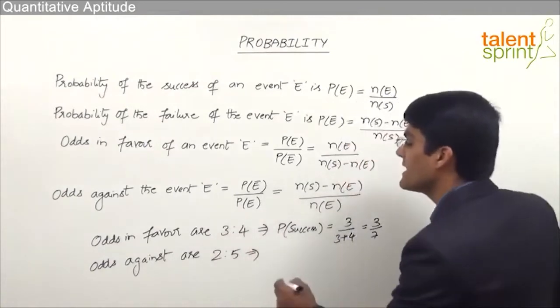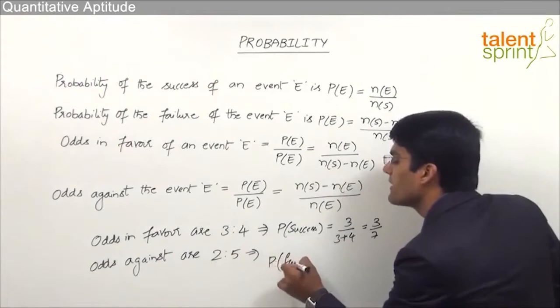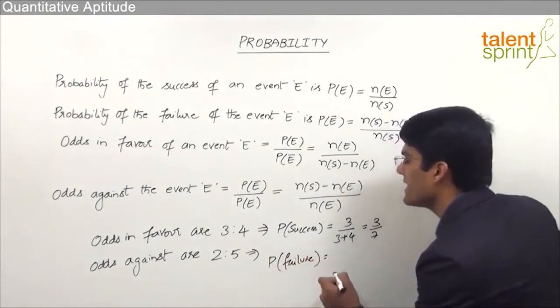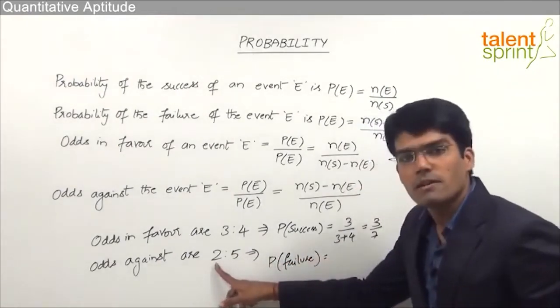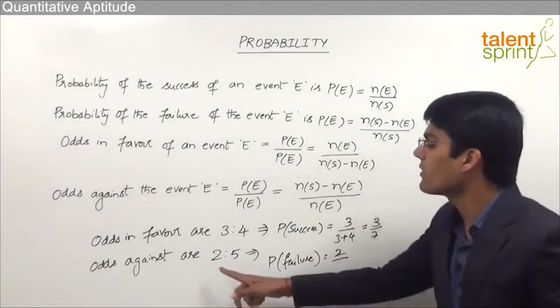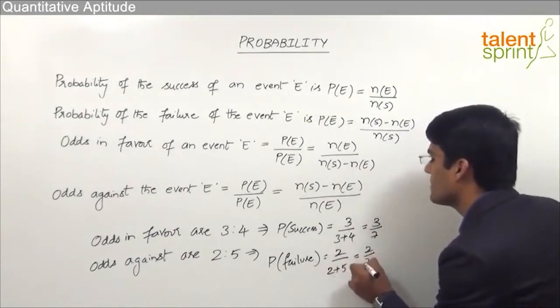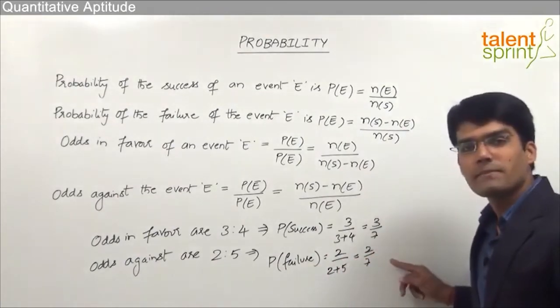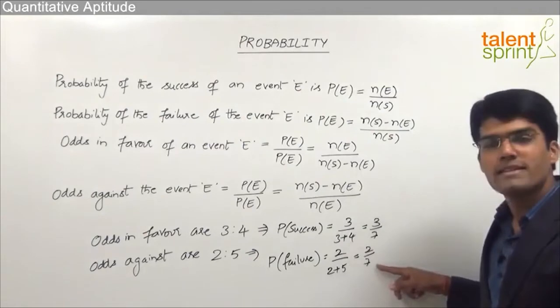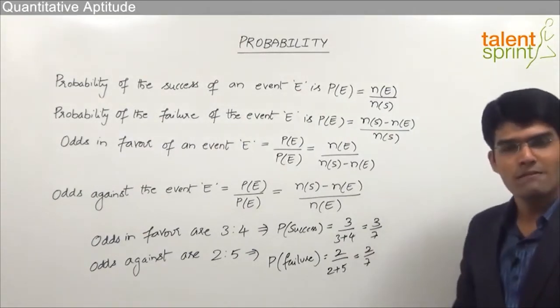Now from this we can say that the probability of success or the probability of failure, let's say the probability of failure can be taken as, since 2 outcomes are not in favor, we can say the probability of failure is 2 divided by the total number of outcomes, 2 plus 5, 7. So that can be taken as the probability of failure, 2 by 7. Now once we know the probability of failure 2 by 7, we can say that the probability of success will be 1 minus 2 by 7. That is equal to 5 by 7.